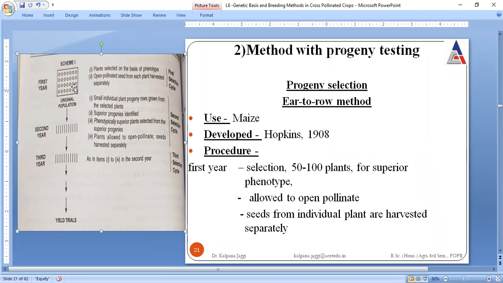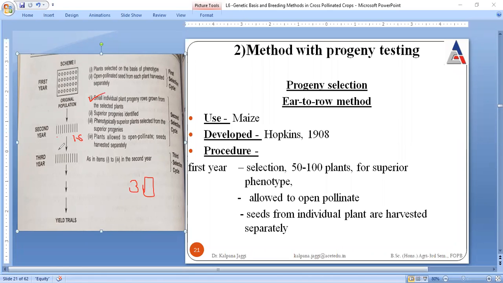Now after pollination we have the progeny, but here small progeny, like say 1, 2, 3, 4, 5, up to 12, 15 progenies are there. Then 3 progenies will be taken aside, and on these 3 progenies yield trials will be carried out. Then small individual plant progenies are grown.